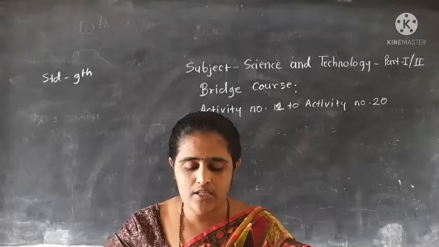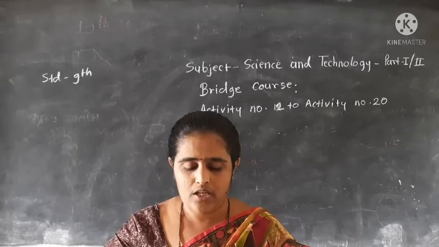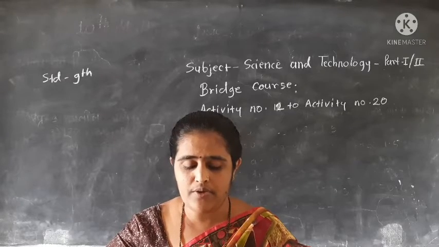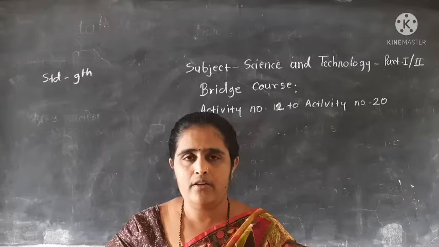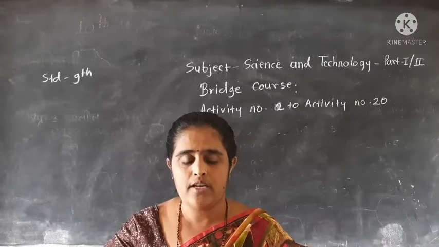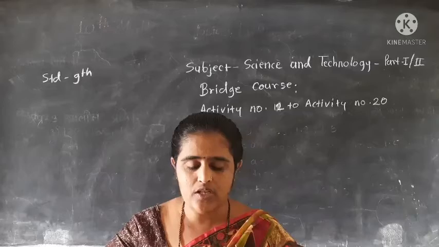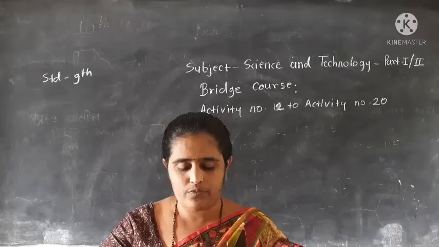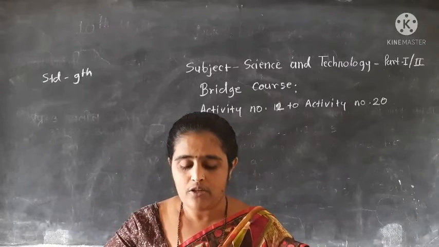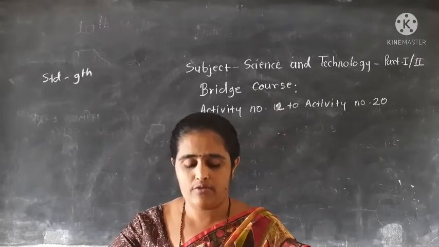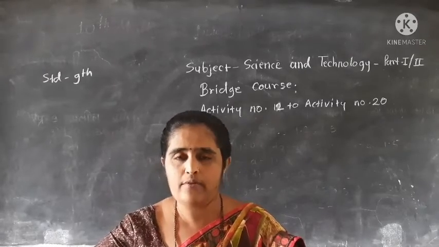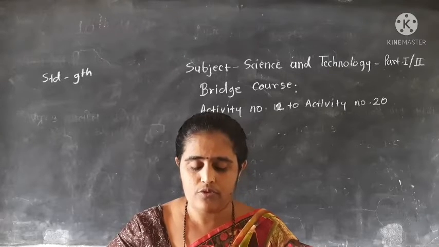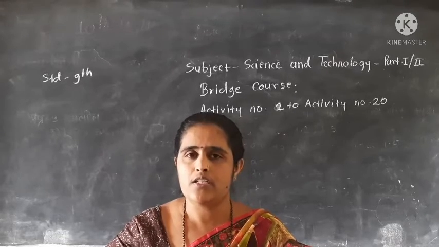Okay, next question is write true or false. In that, the first question is in regular reflection a plane surface is required. Okay, it is true. Then the second question is angle of incidence is equal to angle of reflection. This sentence is also true. Then question number 5 is draw a diagram of reflection of light. In your book you have to see this diagram and draw it in your notebook. Okay, this is activity number 16.